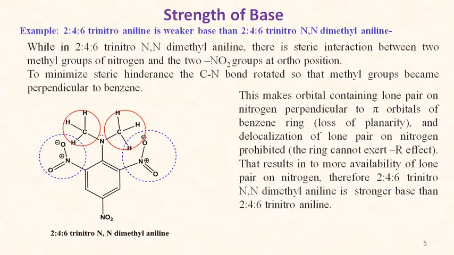It is not delocalized due to loss of planarity. And as the lone pair on nitrogen is not involved in delocalization, the 2,4,6-trinitro-N,N-dimethylaniline is a stronger base, as the lone pair is easily available for donation.